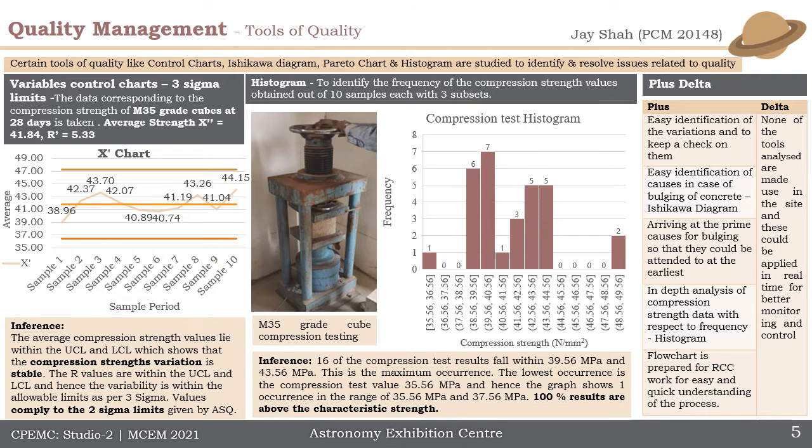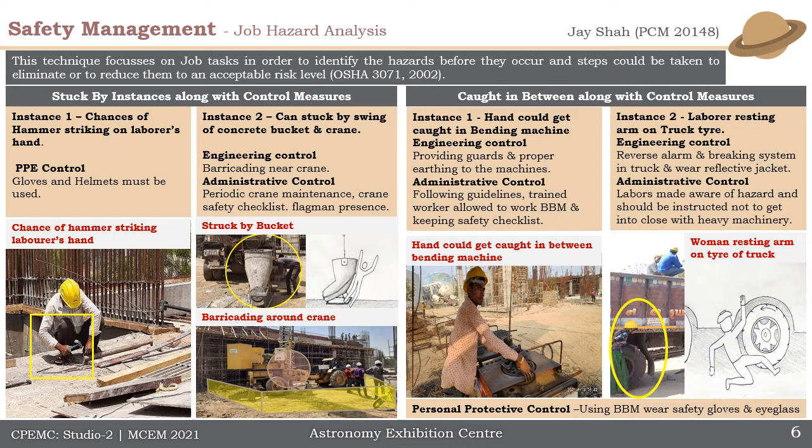Coming to the histogram, it was done to identify the frequency of the compression strength values obtained out of 10 samples, each with 3 subsets, and we found that 100% of results are above the characteristic strength. We also carried out the plus delta analysis and we found the delta that none of the tools analyzed have been made use of on the site, and this could be applied in real time for better monitoring and control.